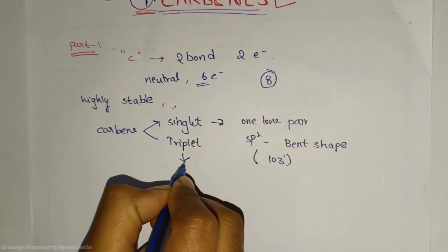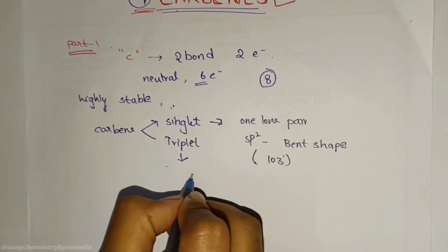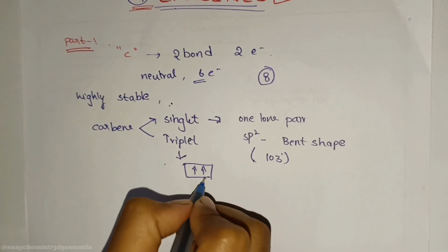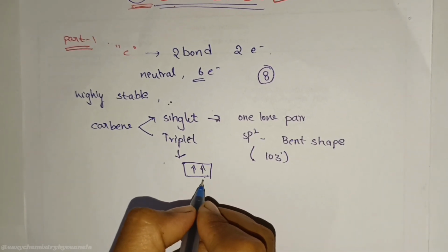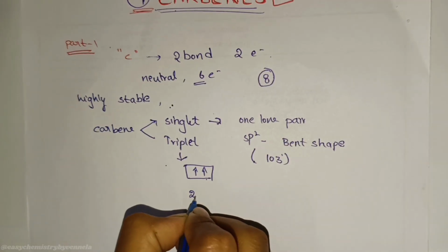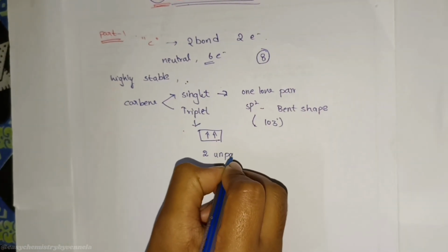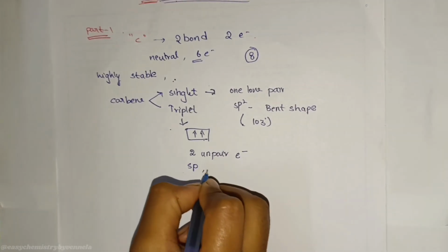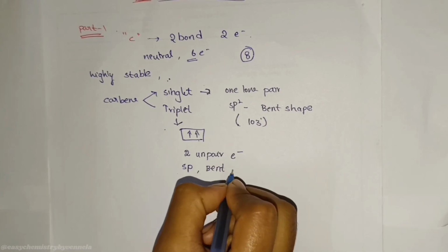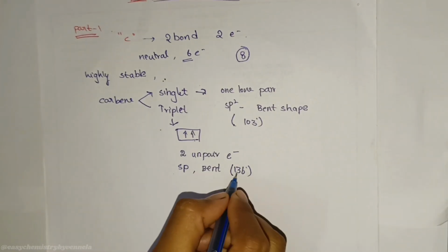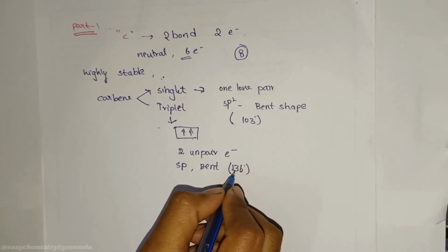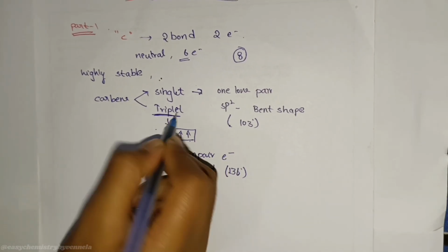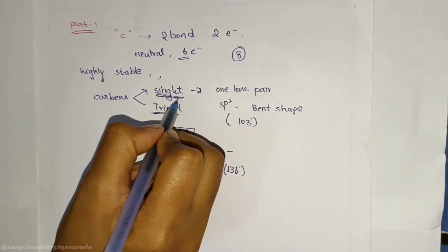Next, triplet carbene. Here, two electrons are separate. It is aggressive in nature, shows radical behavior, and acts step by step. It has two unpaired electrons. This is sp hybridization. It is also a bent shape molecule. So the bond angle is 136 degrees. It is like a villain who attacks randomly. And singlet is like a hero. It plans everything.